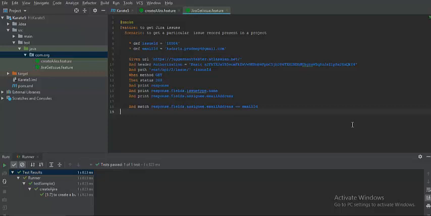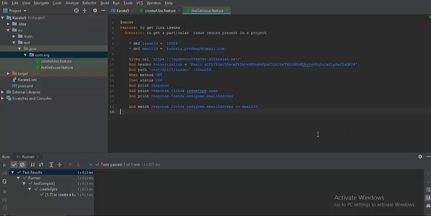JUnit 4 is already helping us run feature files. We were able to run as a Maven test, integrate it with Jenkins, and run the feature files. Everything is happening, but why do we still need to go to JUnit 5? If you have this question, please understand, guys, Karate JUnit 5 has a few more advanced features where you can actually customize the execution.